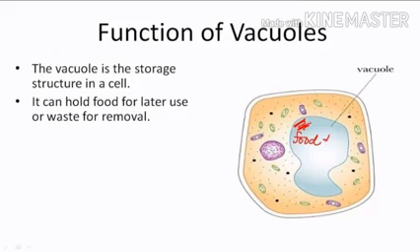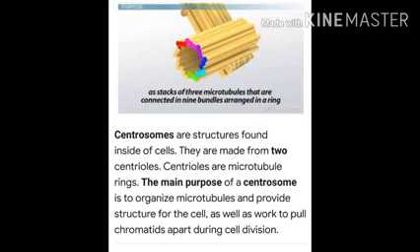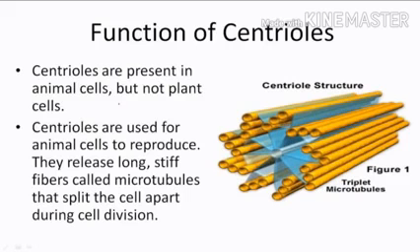Now let us move to the next organelle, that is the centrosome. Centrosome is the structure found inside the cells made up of two centrioles. Each centriole contains microtubule rings, and the main purpose of the centrosome is to organize microtubules and provide structure to the cell, as well as to pull the chromatids during cell division.